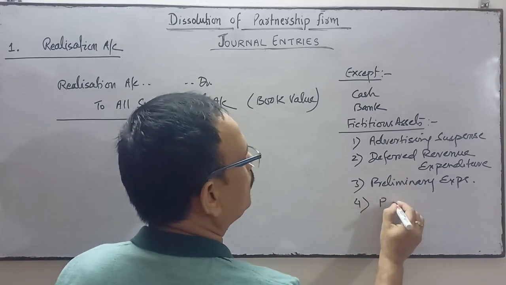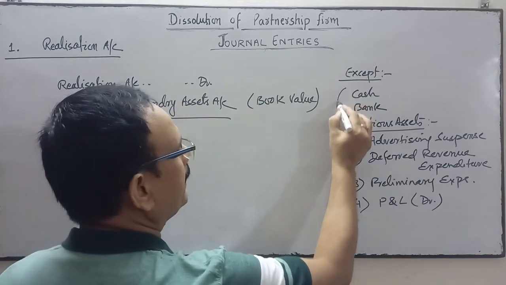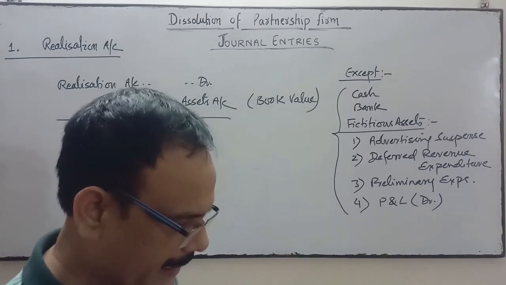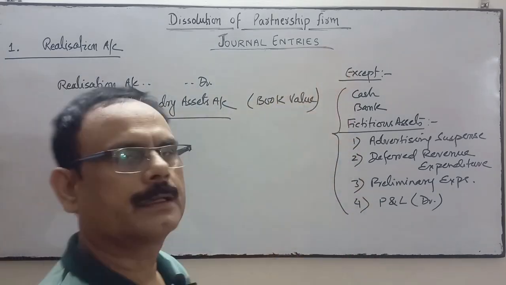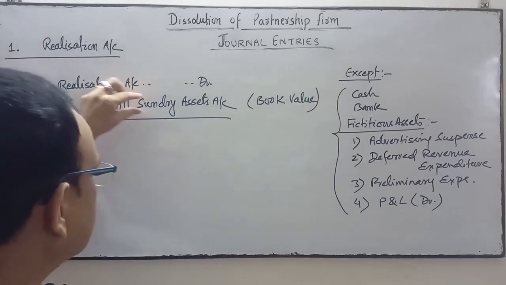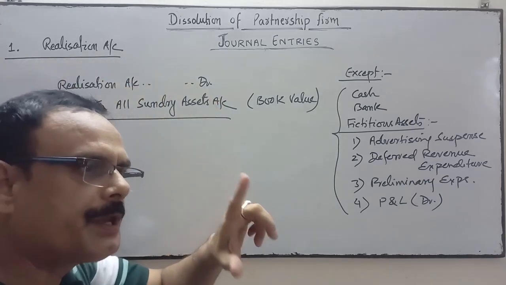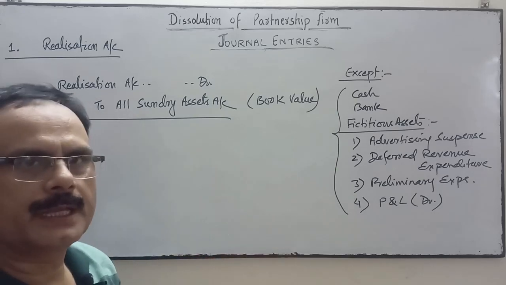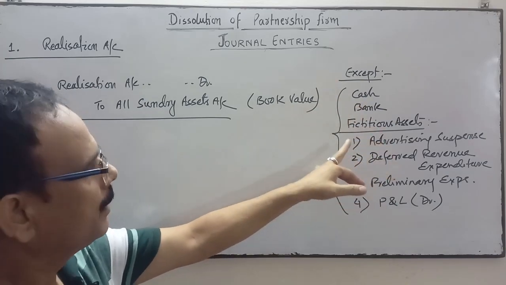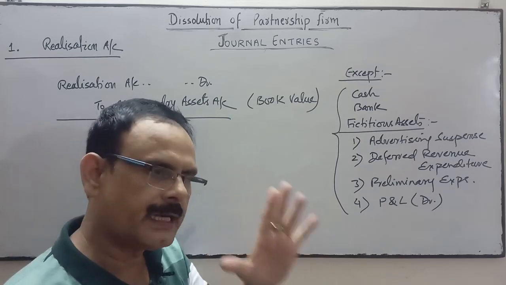profit and loss account debit balance. These are also reflected in the asset side. So except these, cash or bank, there is no need to convert into cash or cash equivalent. We will only transfer in the debit side of the realization account all such assets which can be converted into cash. Fictitious assets are not assets.